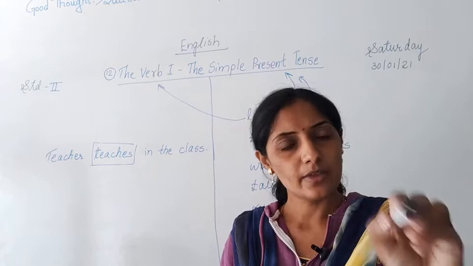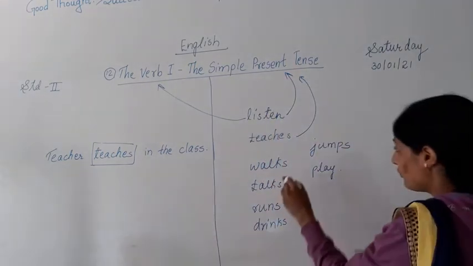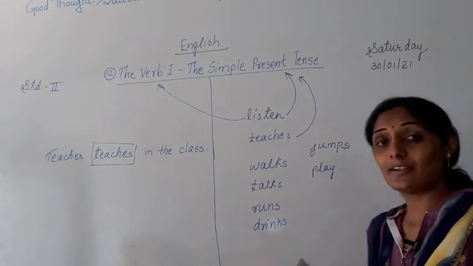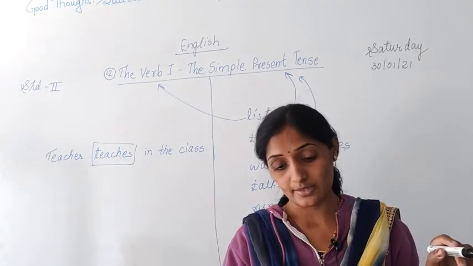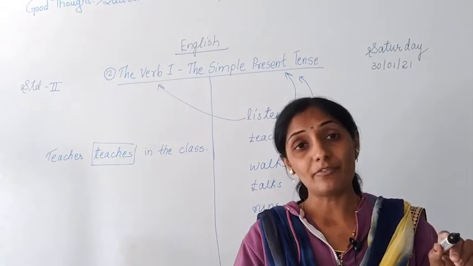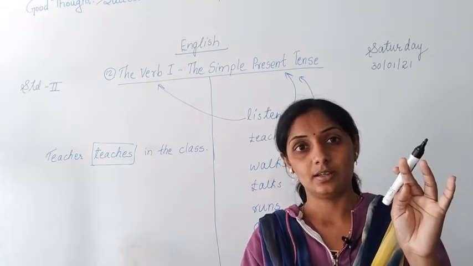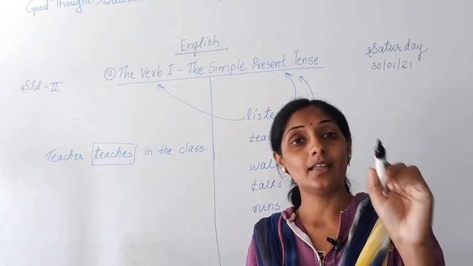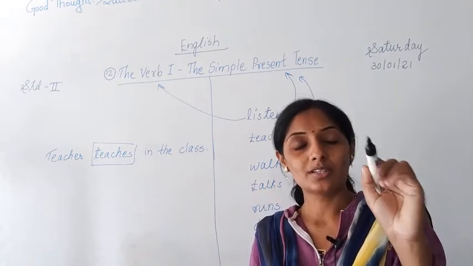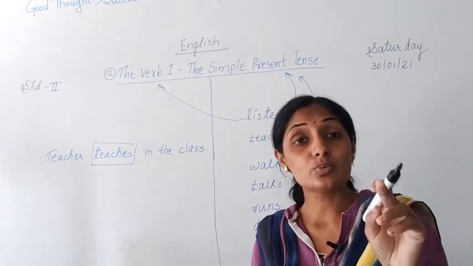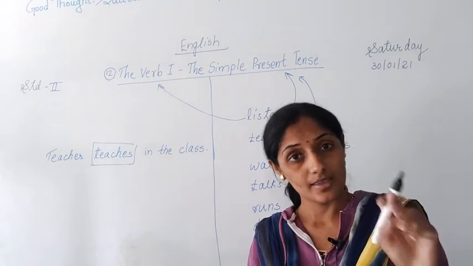Understood? Some places we have to add S. For example, here walks, talks, jumps, teaches. I have added what? I have added S to those sentences, okay. In this way, here it is told that S is added to every verb after he, she and it. When we use pronouns he, she and it, at that time we have to add S. For which words? For verbs we have to add S.